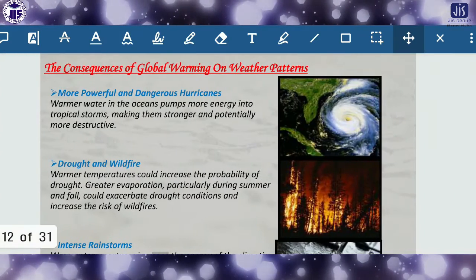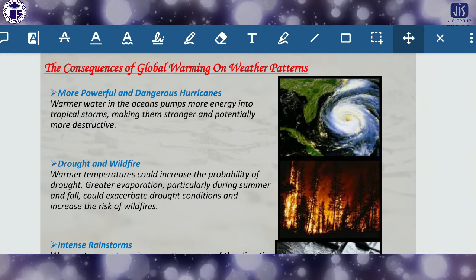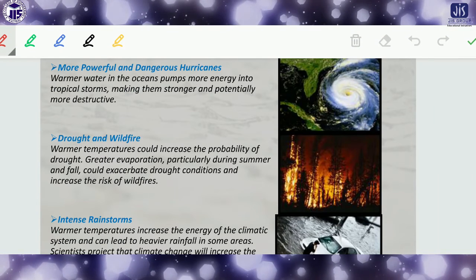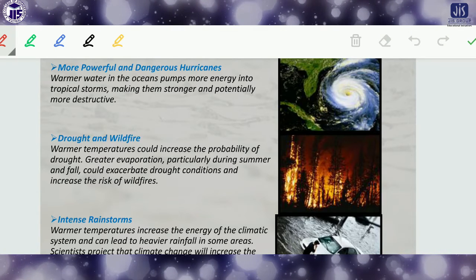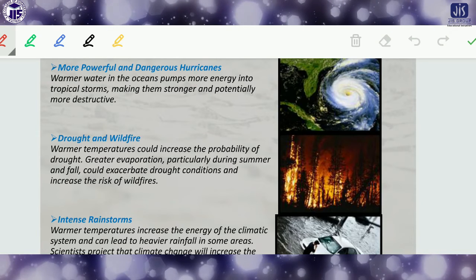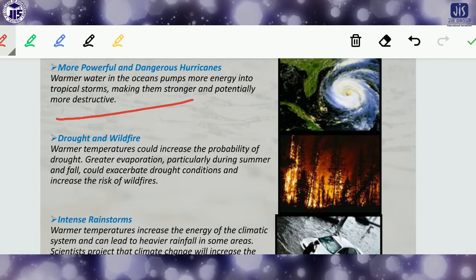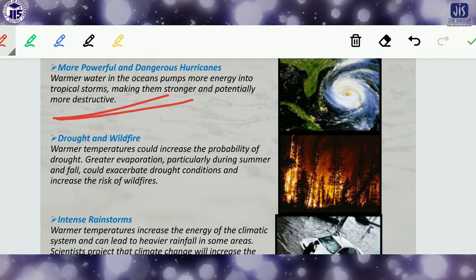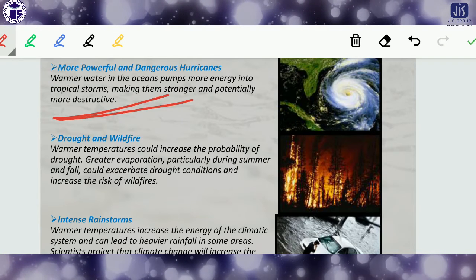Okay, so first of all, the consequence of global warming on weather patterns. You know that more powerful and more dangerous hurricanes happen nowadays. Warmer water in the ocean pumps more energy into tropical storms, making them stronger and potentially more destructive. So this is one of the effects. I think all of you know this situation, that different kinds of storms are coming frequently nowadays. So this is the indirect effect of global warming.